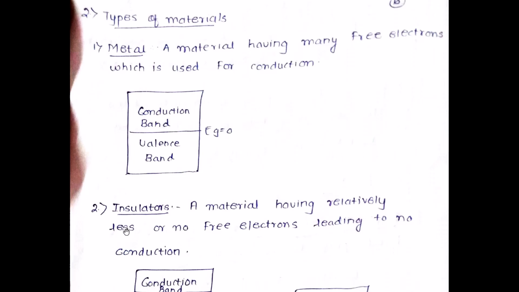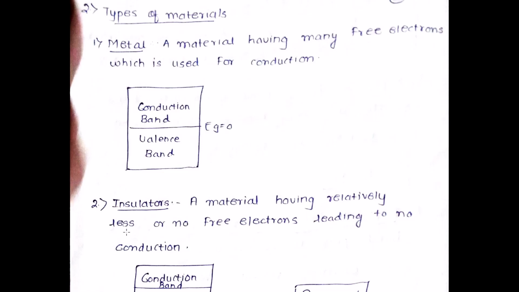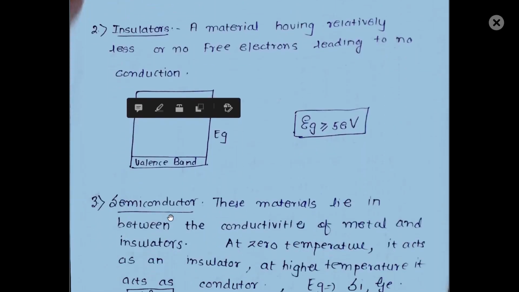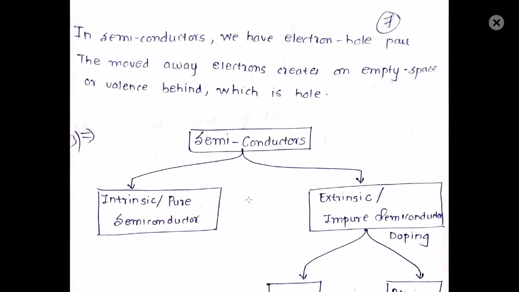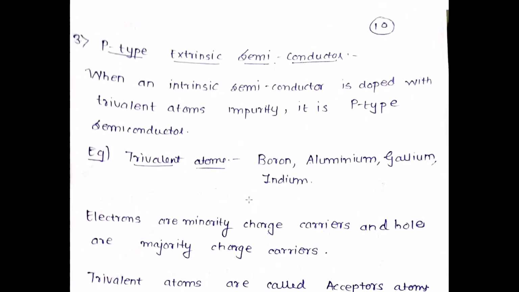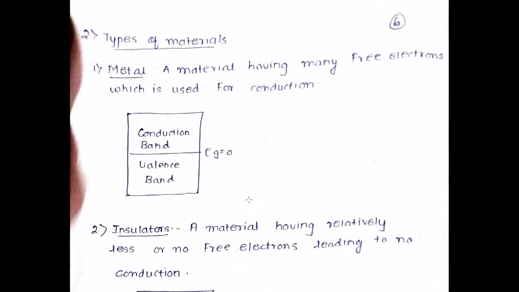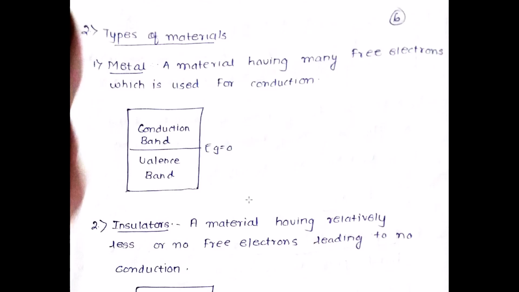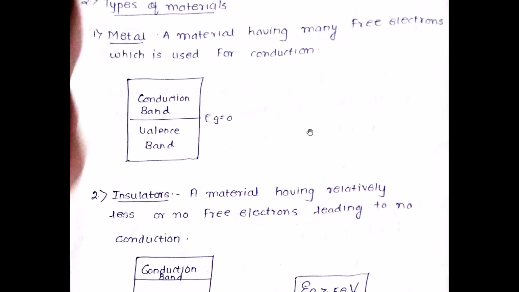Similarly, there are different types of material. One is the metal, another is the insulator, and the third one is the semiconductor. I'll explain what goes inside each diagram, but let's first start with the metal. Metals have many free electrons that contribute to conduction. You have the conduction band, you have the valence band, and the energy gap between them is zero.